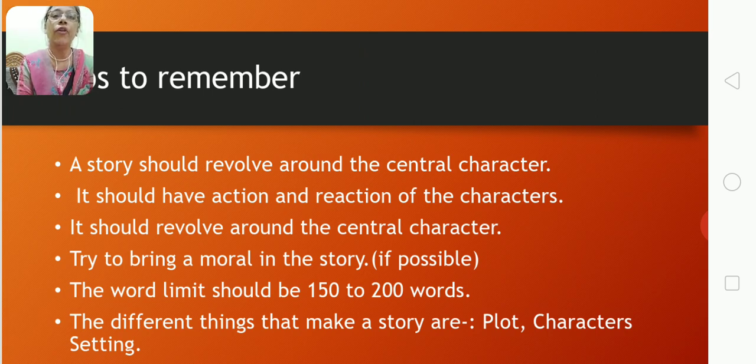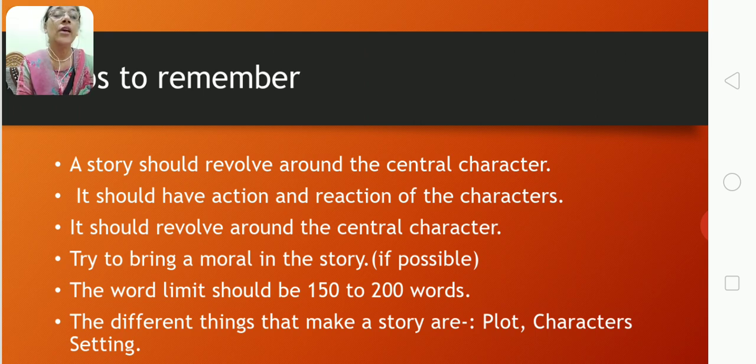It should revolve around the central character, as I had said before. And if you are trying to bring a moral in the story, that will be fantastic. The word limit of story writing should be only 150 or 200 words.